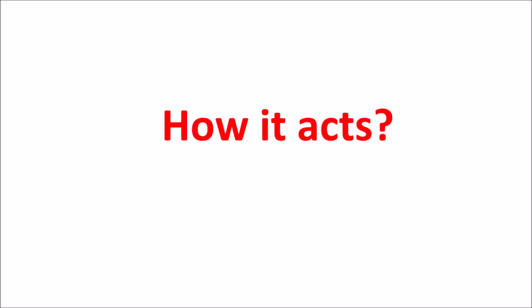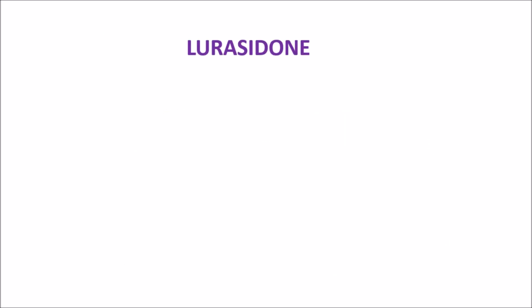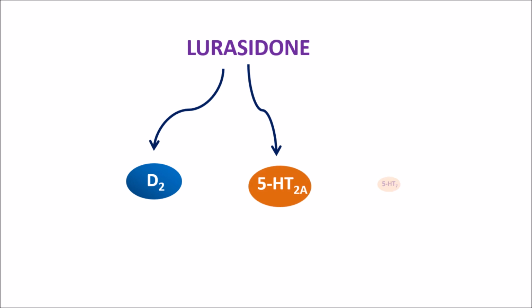Now let us see how this drug acts. Lurasidone acts by multiple mechanisms. It can act on the different types of receptors. It can affect D2 receptors. It can affect 5-HT2A receptors as well as 5-HT7 receptors. All these receptors are antagonized by lurasidone. Apart from these, lurasidone can also block muscarinic receptors, alpha-1 receptors as well as histamine H1 receptors. But the antipsychotic and anti-manic actions are mainly related with blocking of D2 as well as 5-HT2A receptors.